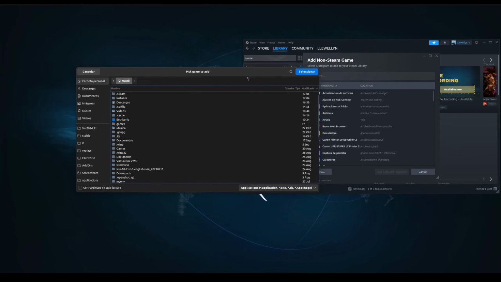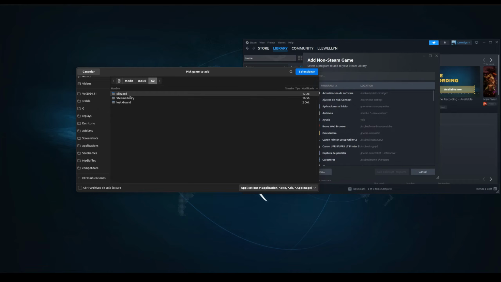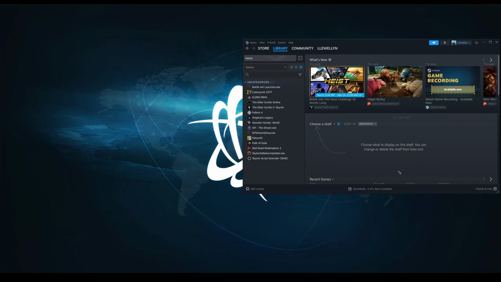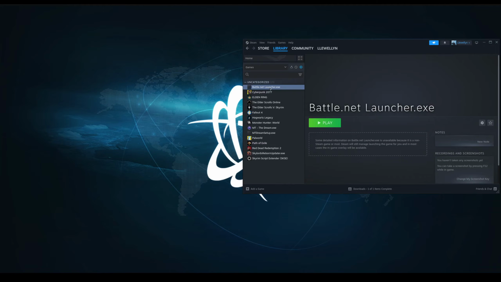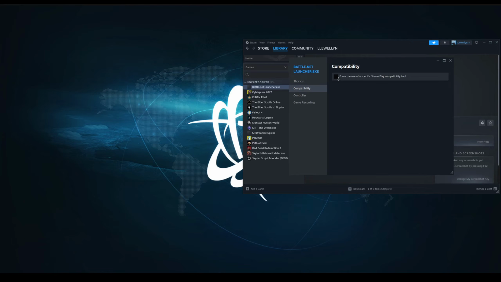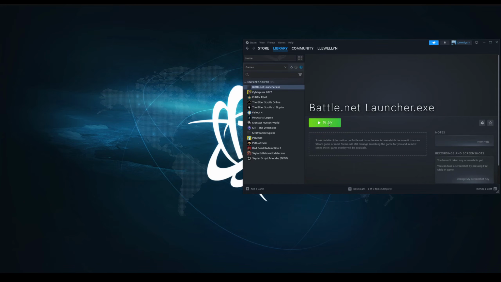browse, and now I go to the location where I just installed my Battle.net. This was under my G2 drive, my second gaming drive, Blizzard, Battlenet, and then we select Battle.net Launcher.exe. Select, add selected programs. Then we again right-click, Properties, Compatibility, Force the use, latest stable, Proton 9, and we run this. And this from now on will be how you start Battle.net.